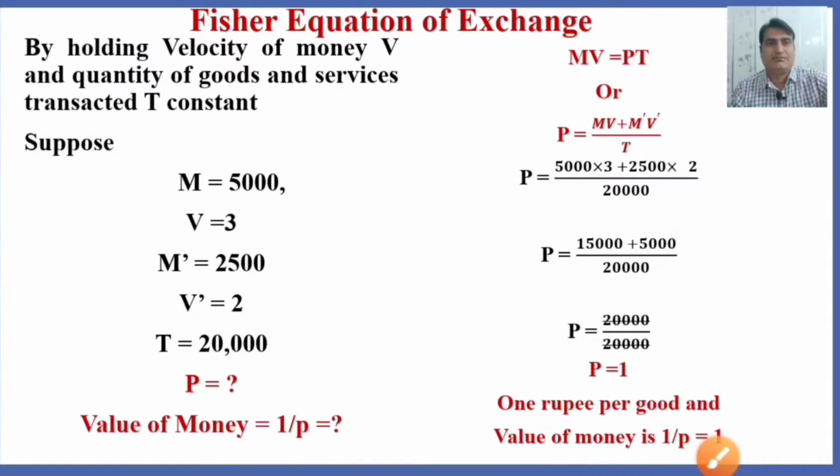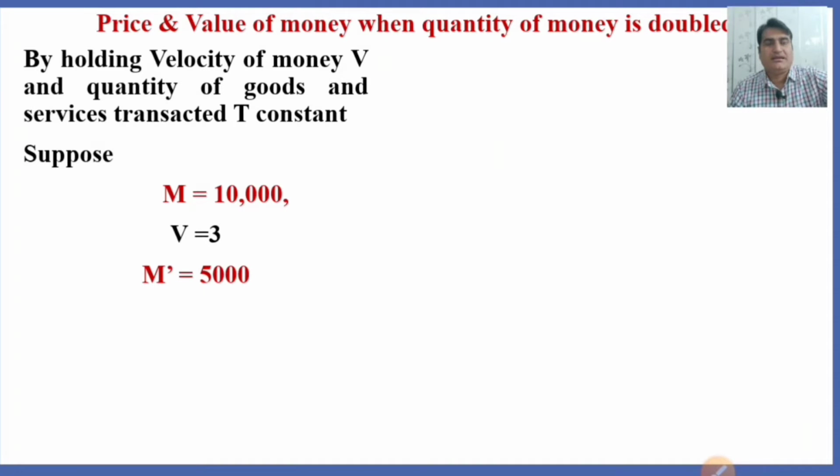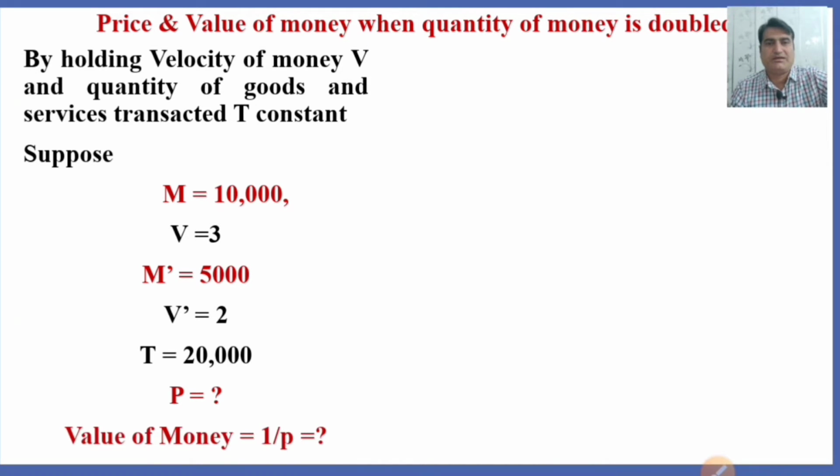We will analyze this. By holding the velocity of money V and the quantity of goods and services transacted T constant, suppose now the money supply in circulation has risen from 5000 to 10,000, and the velocity of money, that is 3, remains the same. The bank deposits also increase; they become double. The velocity of the bank deposits also remains 2, and the goods and services available for sale, that is the volume of transactions, 20,000, remains the same. What would now be P, the price, and the value of money?